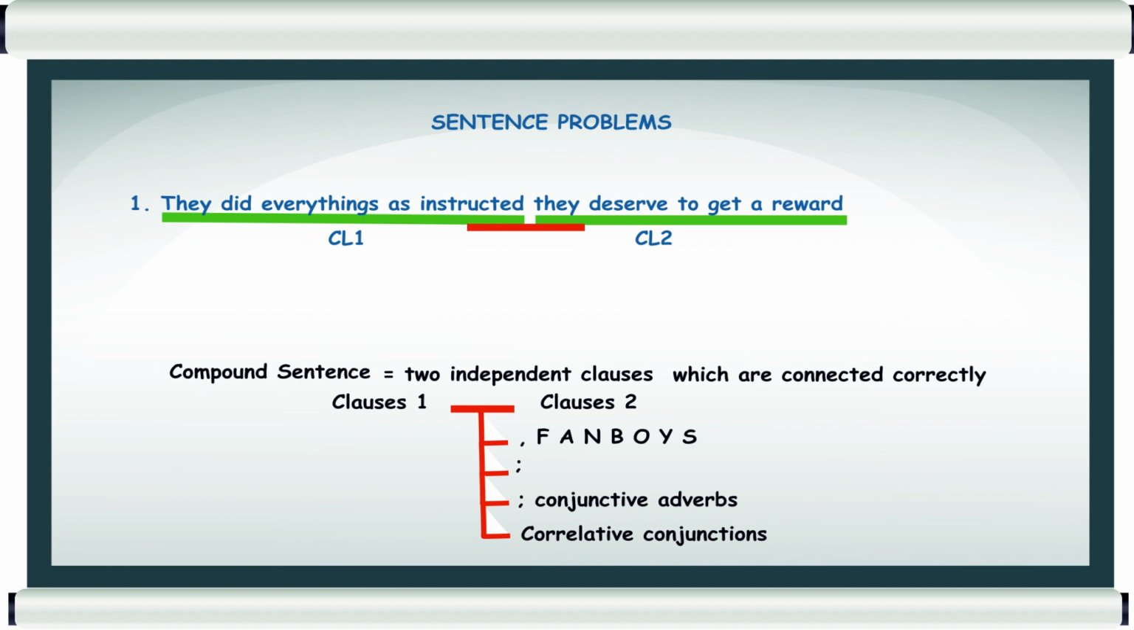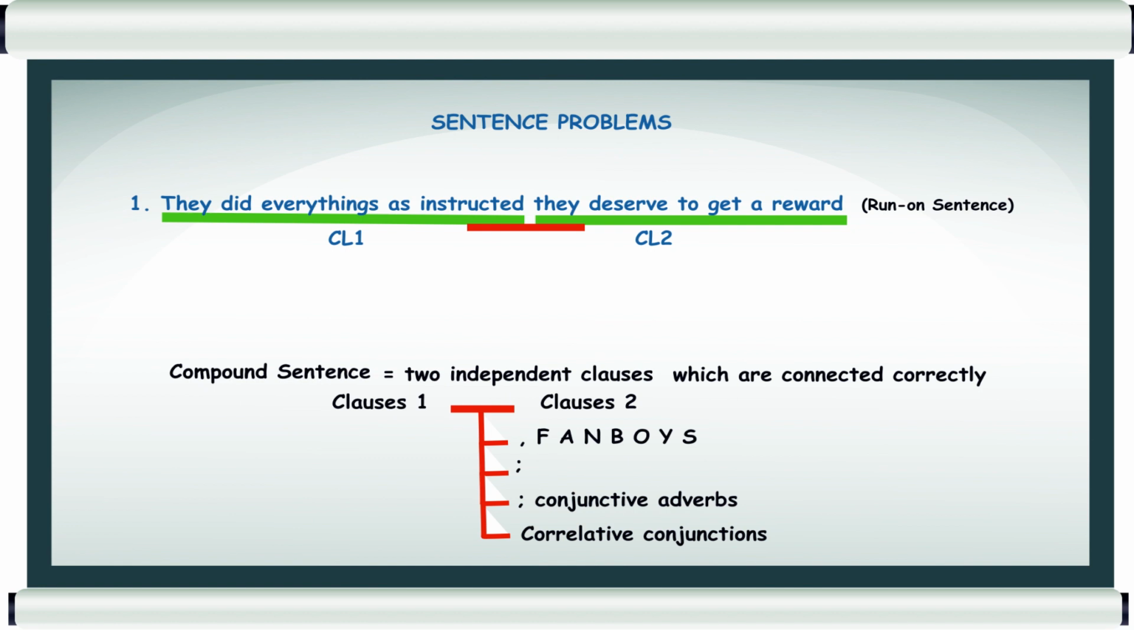Now, you see in the sentence, none of these connections is used to connect the two independent clauses. So we can say that there are two independent clauses here, but it is not a compound sentence. Why? Because these two independent clauses are not connected correctly. What happened with this sentence? We call it a run-on sentence. Run-on sentence is one of the problems in the sentence.